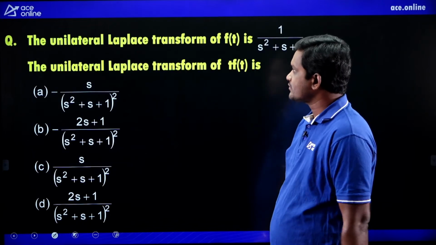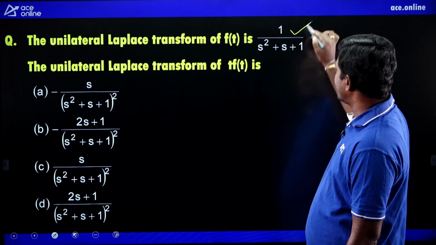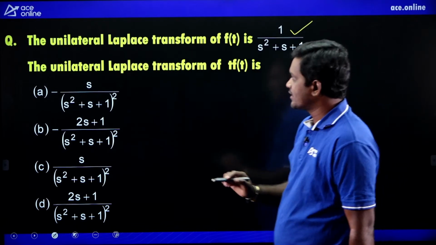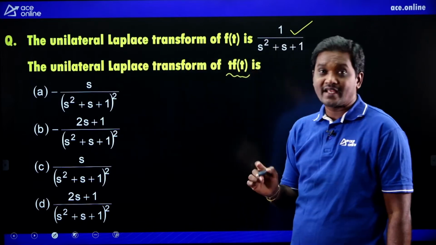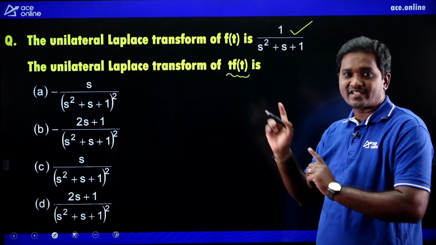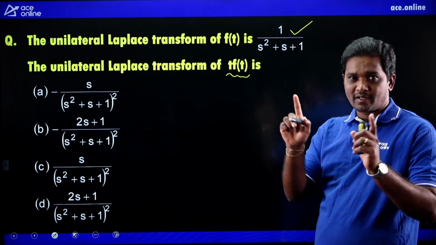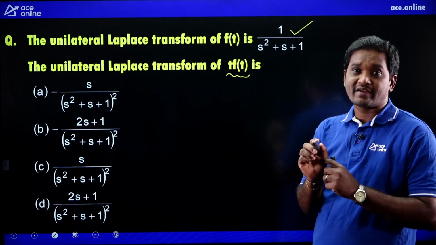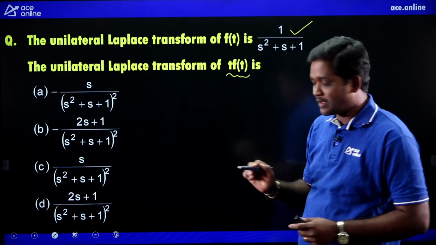Next. The unilateral Laplace transform of f of t is 1 by s square plus s plus 1. Then the unilateral Laplace transform of t into f of t is how much? See, if you know property statements, you can easily solve the problems, okay? That's why please remember the table. I have given the table. This is a very, very important one. If you know the property statements, you can solve any problem.